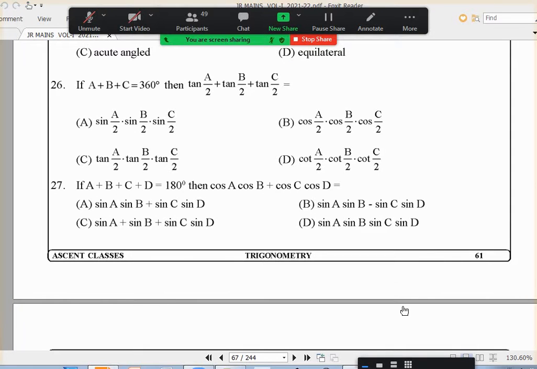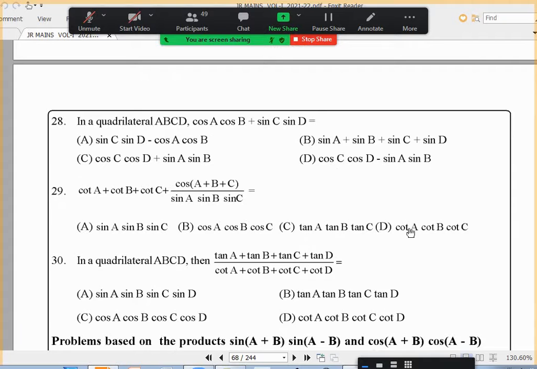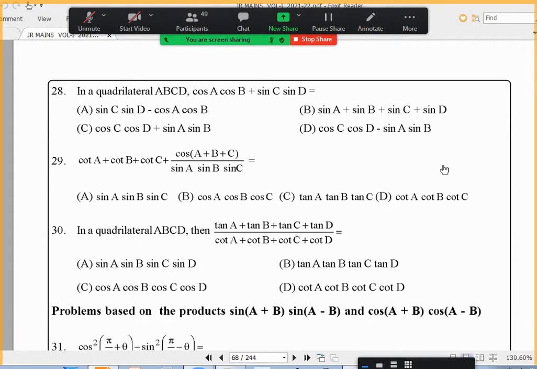Same for 28, sir, but here we should bring that C plus D to this side, 360 minus C plus D, okay. Sometimes I ask you at the time because some people may have a doubt. Normally I don't want to displace any student if they want to tell how to do a question, but sometimes we may not have time for that. Okay. 28, anybody has doubt? No, sir.